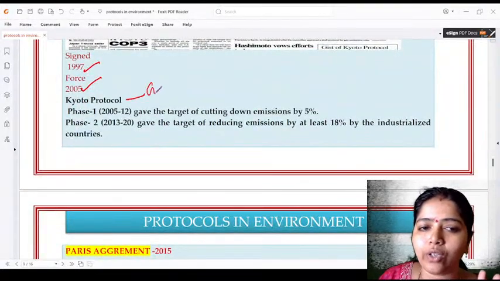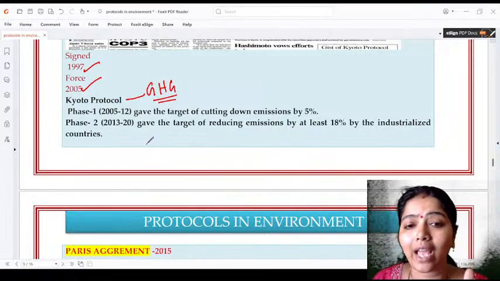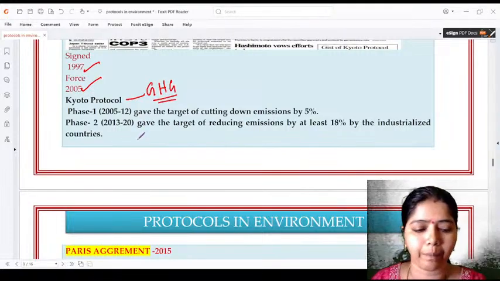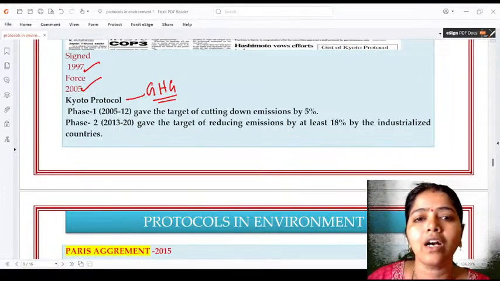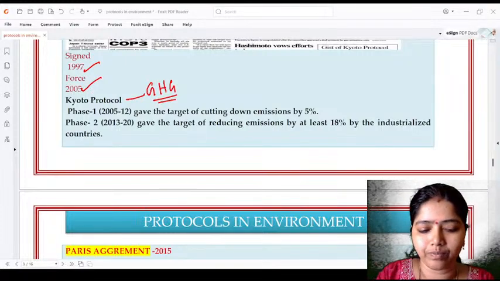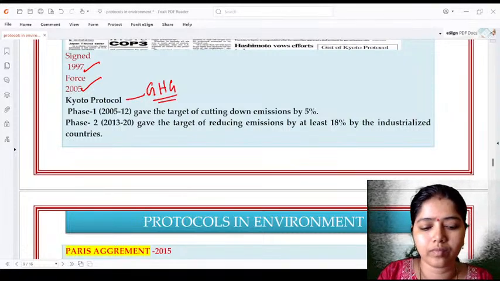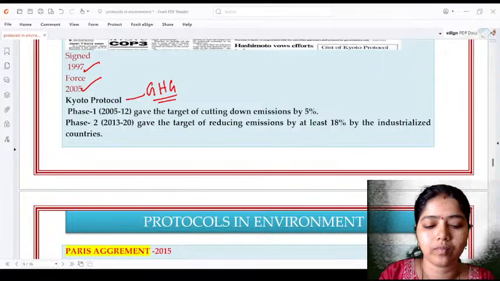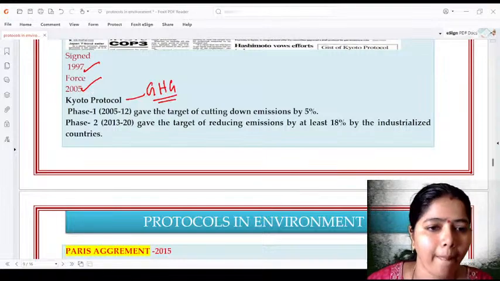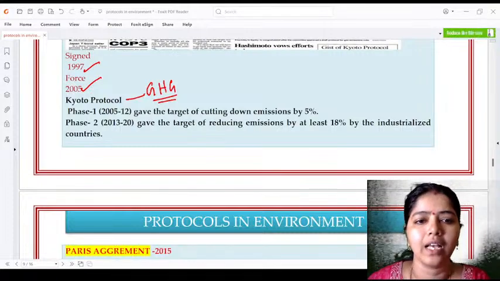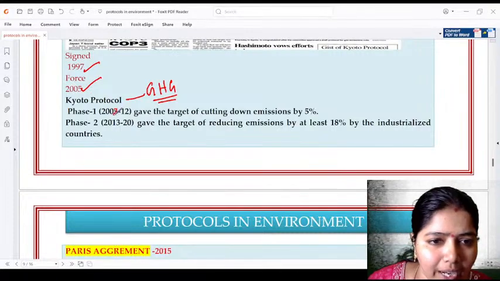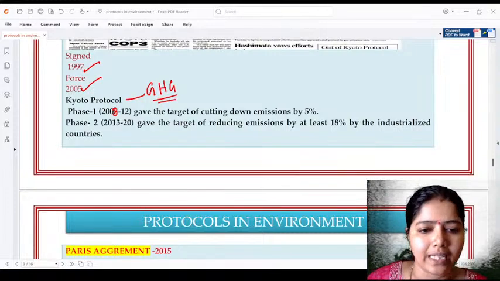And for the Kyoto Protocol, you have to remember two things. It's for reducing the greenhouse gases, right? So they made a cutting period, right? What is that? The commitment period. They made a commitment period to cut down the greenhouse gases. The commitment period here, this is 2008.